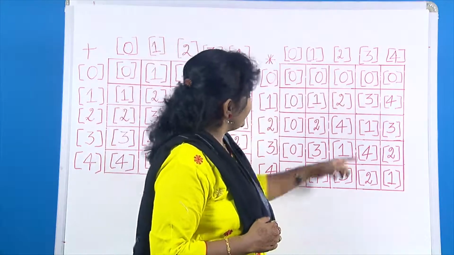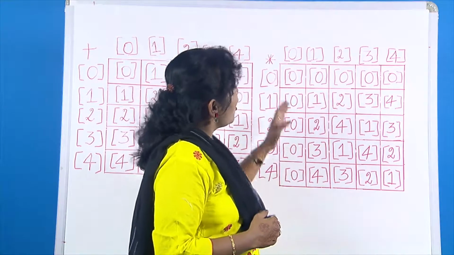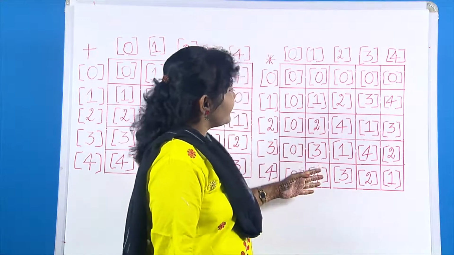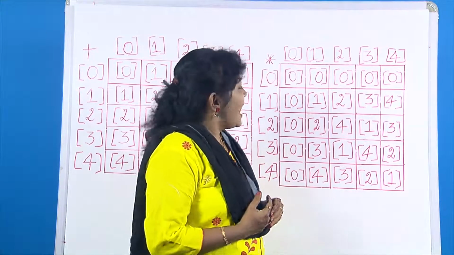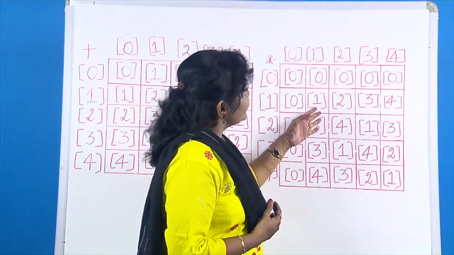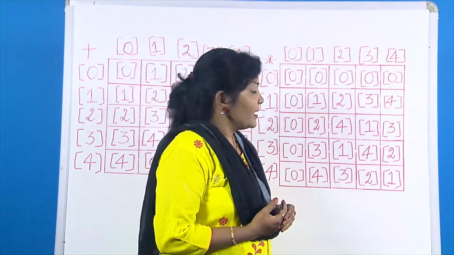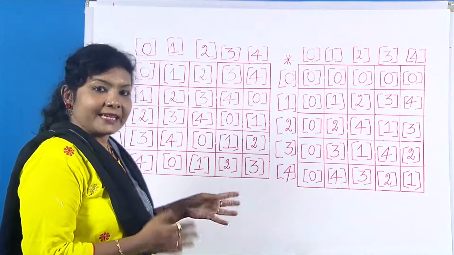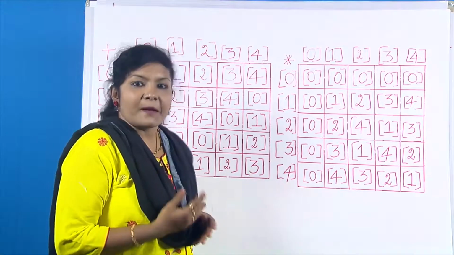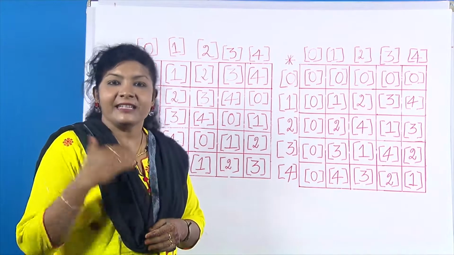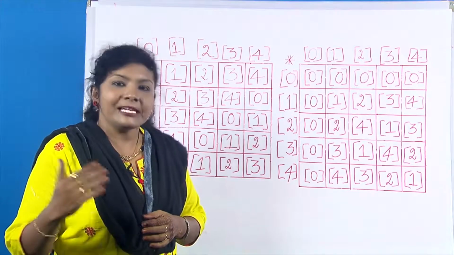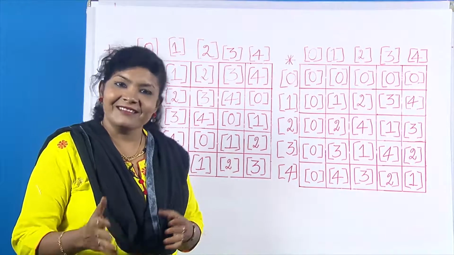From this multiplication table, we can see all the elements are from 0 to 4, so it satisfies the closure property, and it is also clear that it satisfies the associative property. By these two Cayley tables, it is clear that it satisfies the distributive property also. So Z5 under addition modulo and multiplication modulo forms a ring.